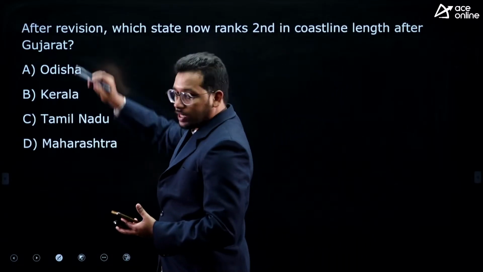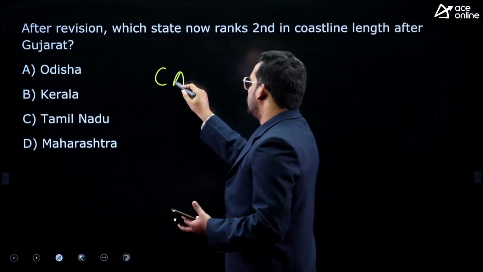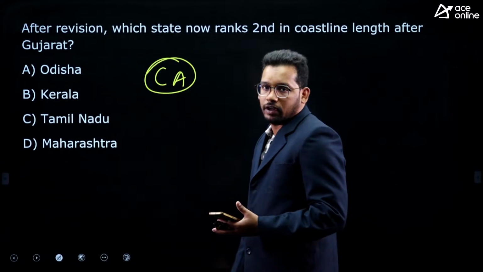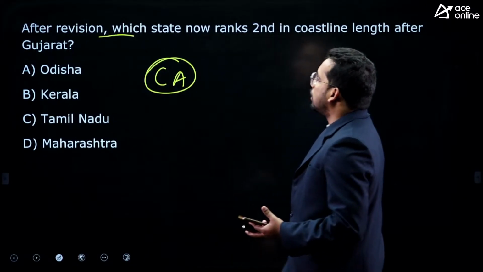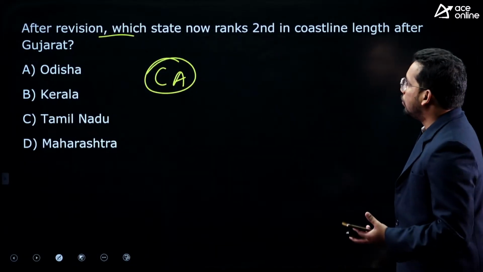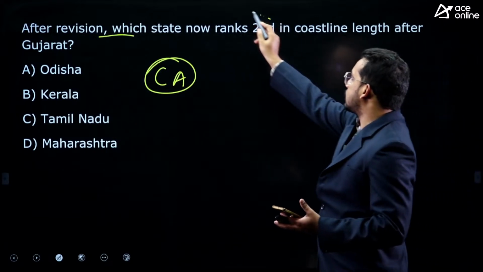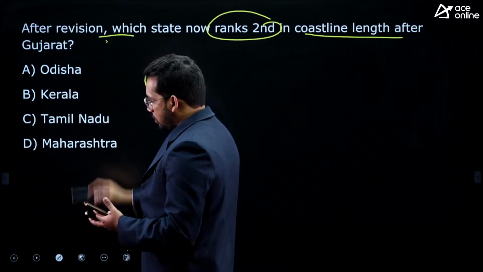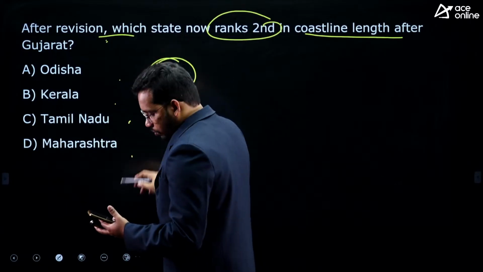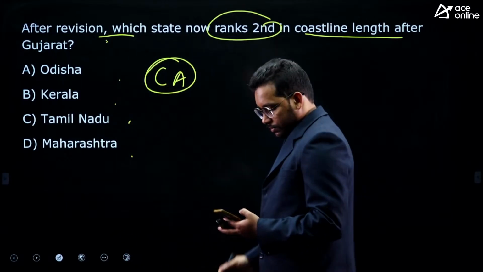Next one, this is geography but linked to current affairs. So you should update current affairs, whatever changes are happening. After revision in 2025, which state now ranks second in coastline length after Gujarat? Odisha, Kerala, Tamil Nadu, Maharashtra.